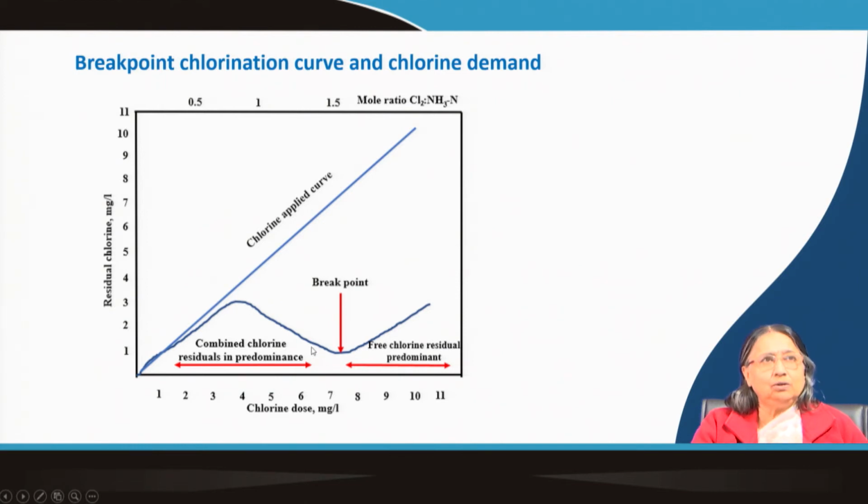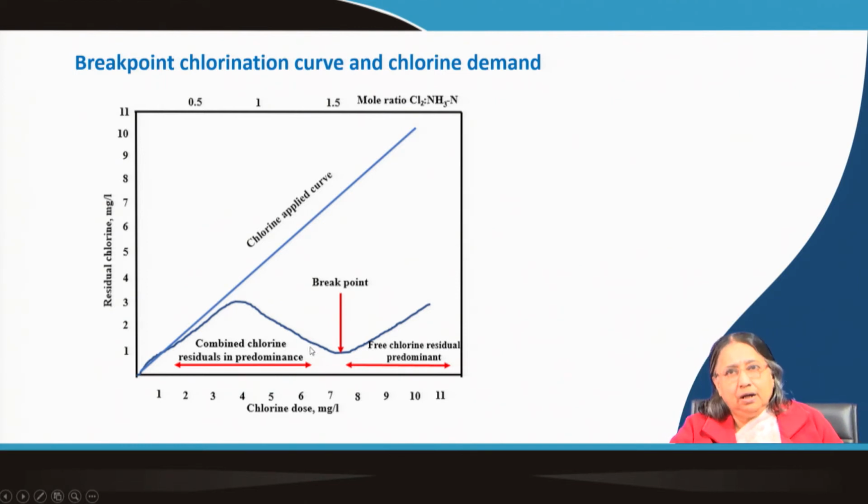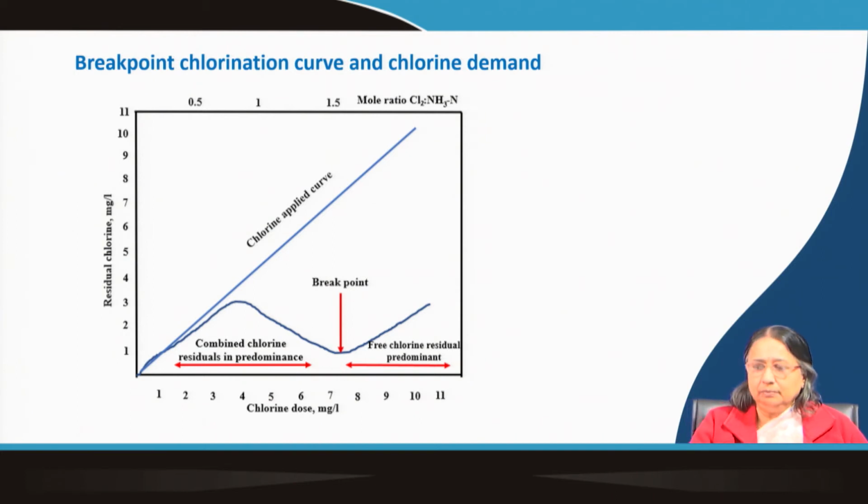I told you that chloramines can also react with chlorine at higher dose. So, during chloramine destruction everything is destroyed, and then demand is met. This minimum point is called the break point. After that, when you increase the dose, you will get free chlorine residual, parallel to this line.